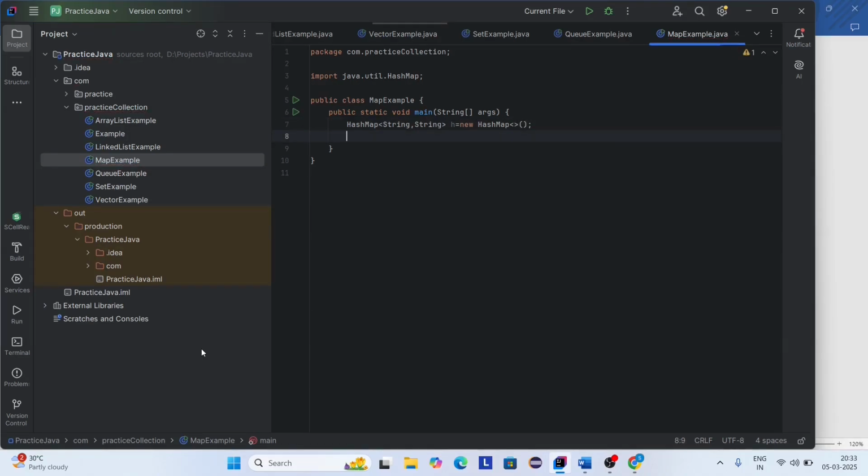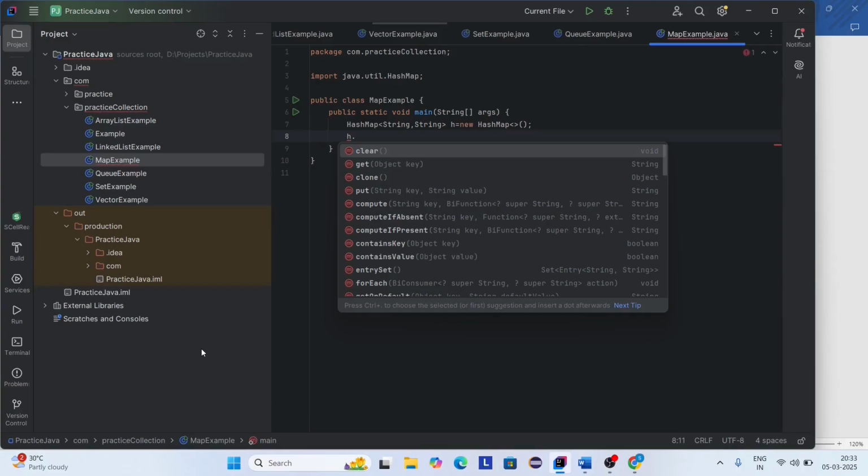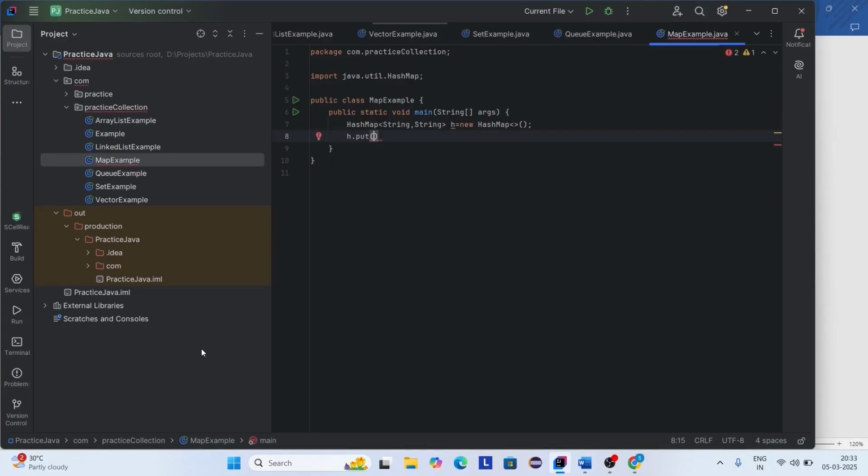Now I'm going to add a key value pair. So I'm using the h.put method. Here the put method is used to add a key value pair. So here I'm giving the key as name and the value as Rani. Now I want to print the key value pair.